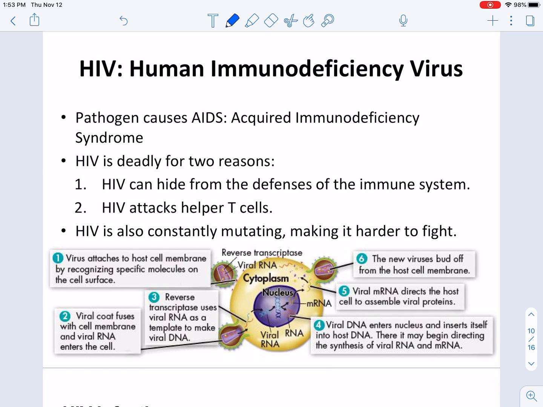So we've learned about HIV. It's human immunodeficiency virus. It's a virus that specifically attacks helper T cells. And unfortunately, these cells play a really important role in both humoral and cell-mediated immunity, both of the big branches of our immune response. It's also able to sort of hide from our defenses because our immune system thinks it's defeated the virus. Usually it responds and quells it, but really the virus is still present. It's still killing off T cells, just very slowly. Our immune system can't keep up and eventually becomes very compromised.